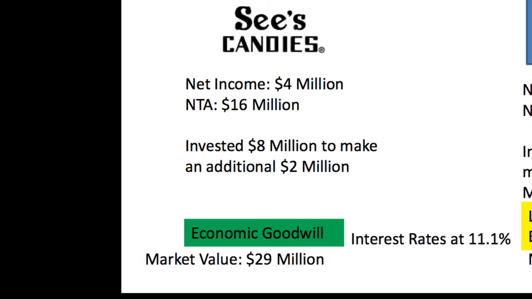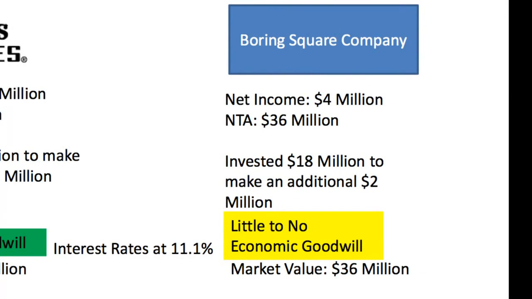So before we were dealing with $8 million for our net tangible assets, but in order to produce that $4 million, that additional $2 million on our net income, we had to double our net tangible assets. So when we double our net tangible assets to make that additional $2 million, we have to invest $8 million in order to make that additional $2 million. Okay? Now, let's go over and look at what happens with the boring square company when we conduct 100% inflation.